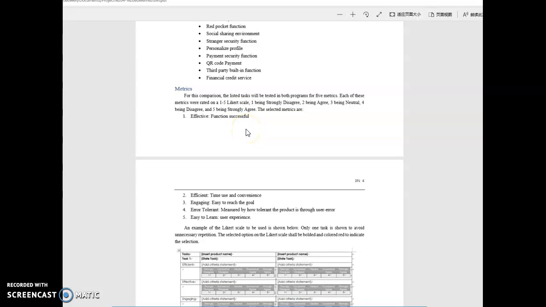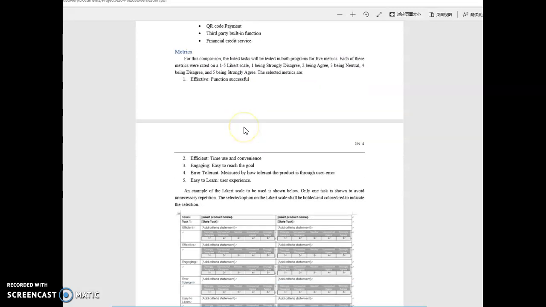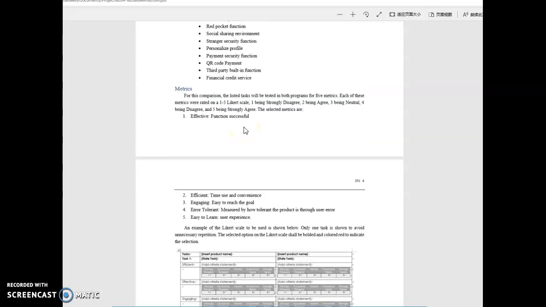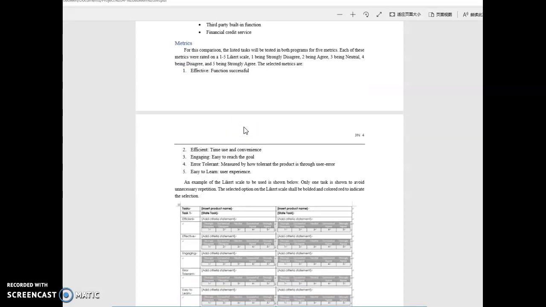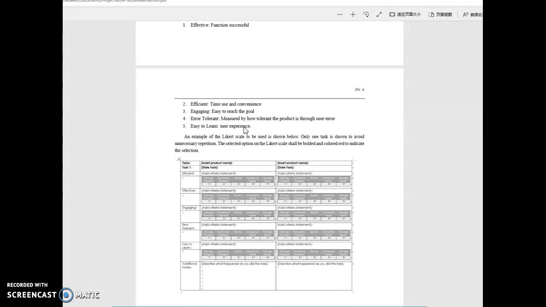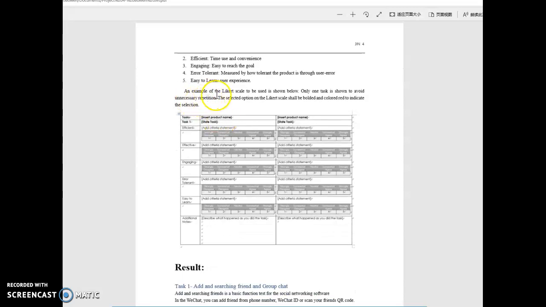I will use the 5-star Likert scale to evaluate it. The first is effective, whether the function is successful. The second one is efficient, the time used and convenience. The third is engaging, how easy it is to reach the goal I was trying to make sure this task is complete. The fourth is error-free, measured by how free the process is from user errors. The fifth is easy to learn. It's the user experience. The Likert scale to be used will be shown below. Only one task is shown to avoid unnecessary repetition.